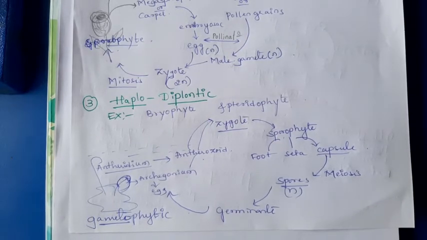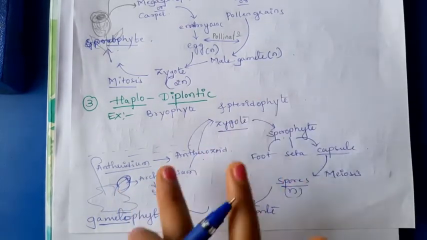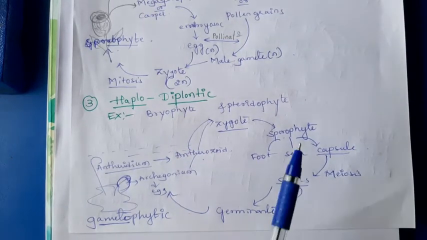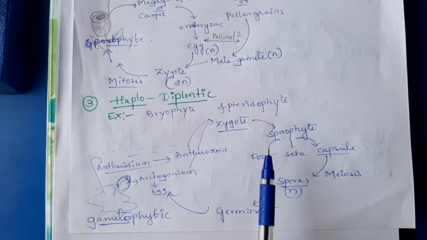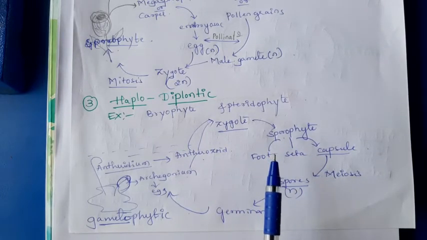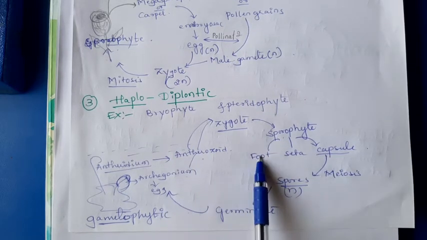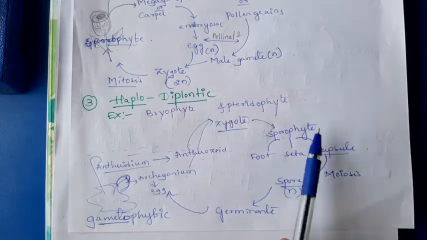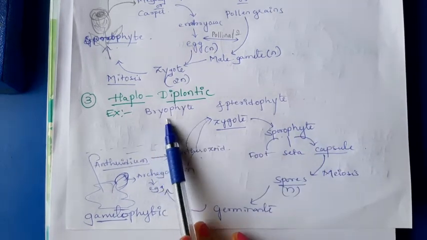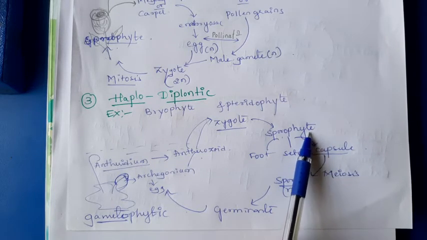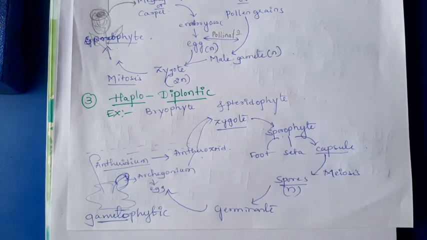Okay. But in case of pteridophyte, almost all the conditions are the same, only the difference is the sporophyte is completely independent of the gametophyte. Sporophytic stage is independent of gametophytic stage. The sporophyte in bryophyte is somewhat green and multicellular. In case of pteridophyte it is completely multicellular. Okay.